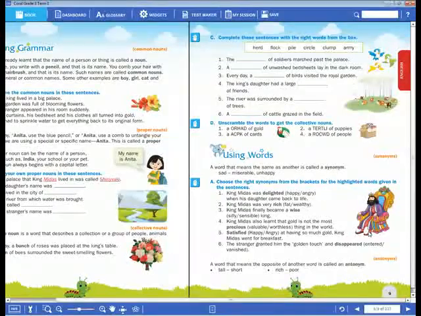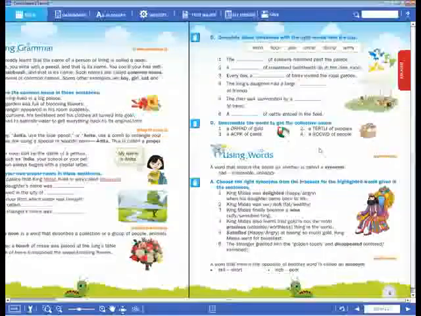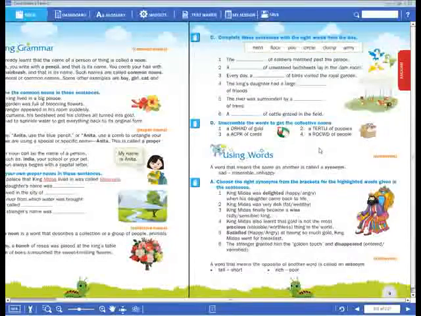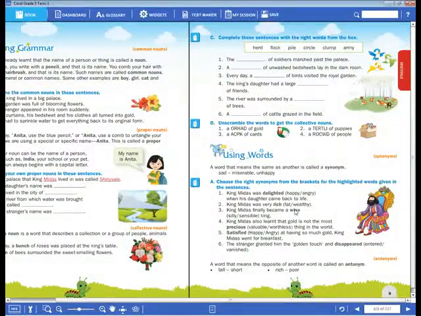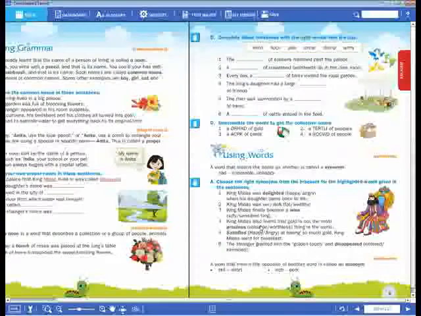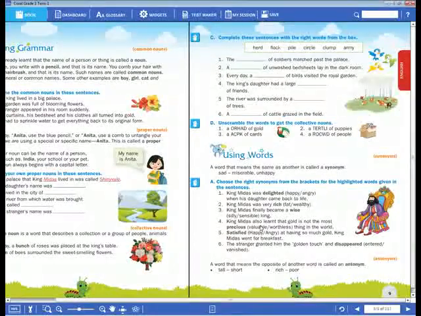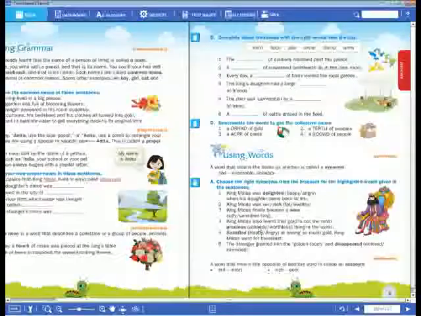Now, if you don't have the textbook, you have to write down the similar meanings. Like delighted, keep an equal sign, and after that write down happy. Next one is rich. Rich, the correct option is wealthy. Next, wise. Wise, a similar meaning is sensible. Okay, precious. Precious means what? Valuable or worthless. Which is the correct option, dear children? Valuable. Very good. Precious means very important, a valuable thing.